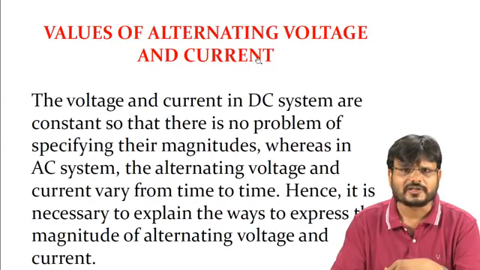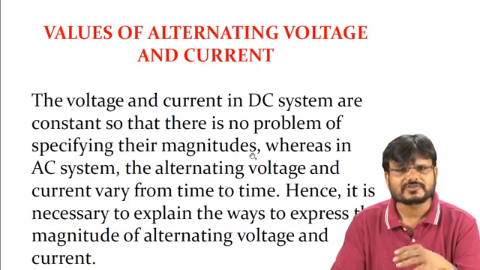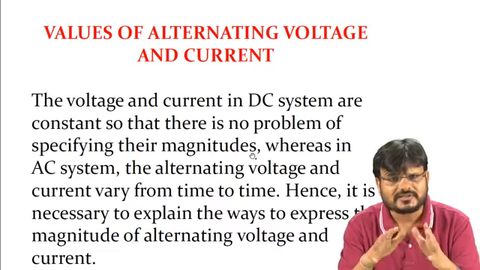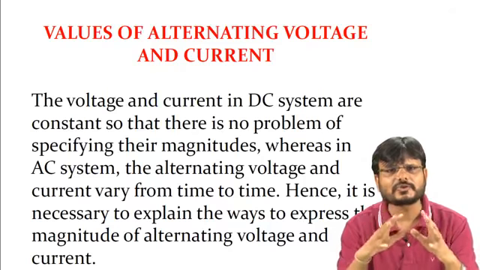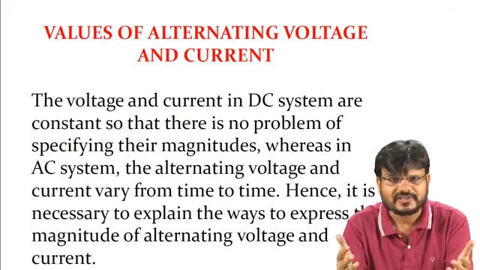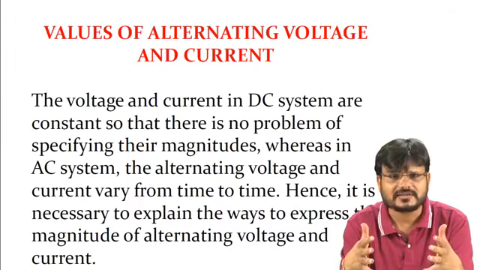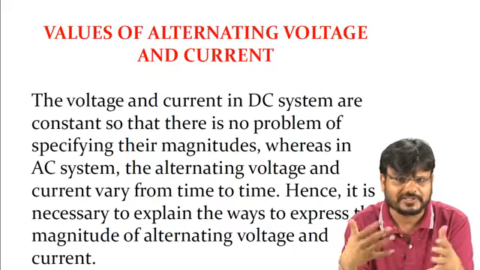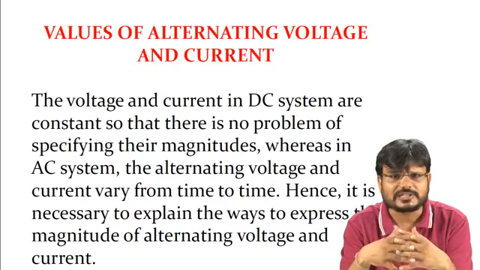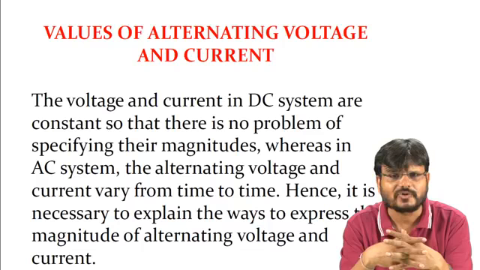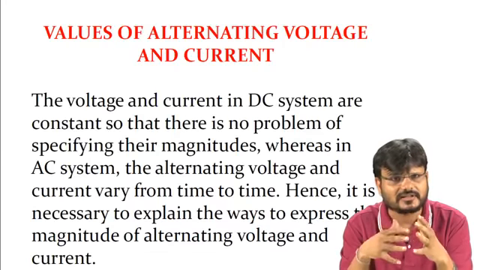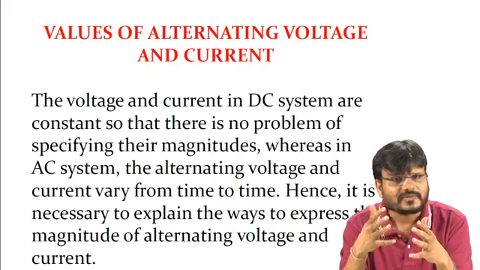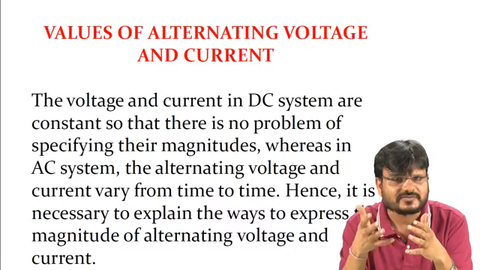Now, what is the value of alternating voltage and current? In case of DC, it is always fixed, no value is changing. So the voltage and current in a DC system are constant, so there is no problem in specifying their magnitude. Whereas in an AC system, the alternating voltage and current vary from time to time, as I already explained. Hence, it is necessary to explain the ways to express the magnitude of alternating voltage and current. Like, what is the value of voltage at any particular time? It will be the maximum value.